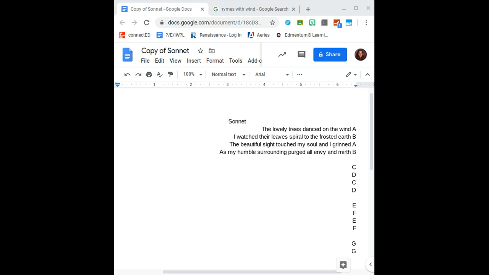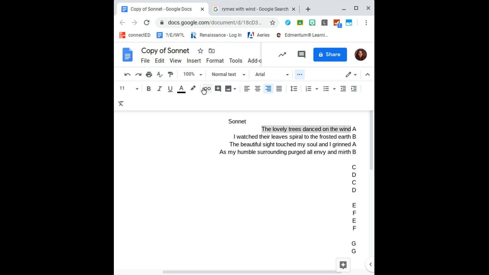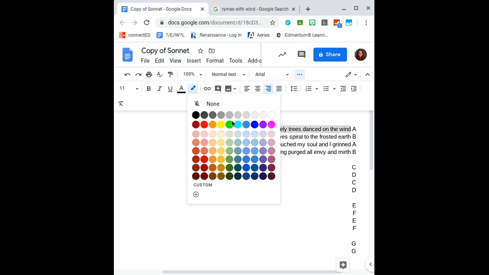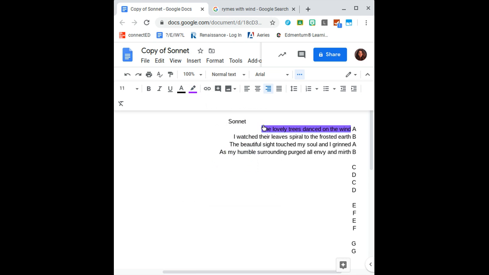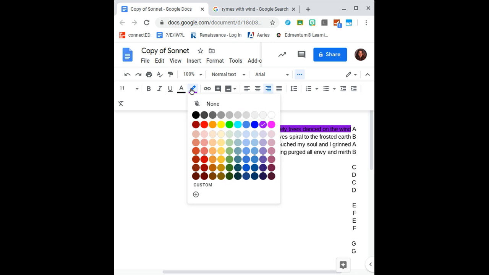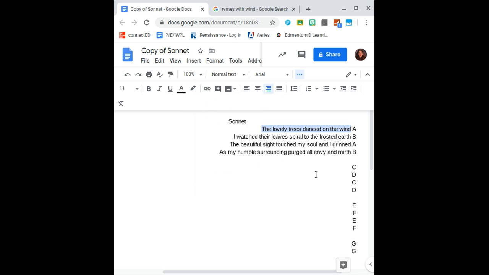When you do your examples, you need to highlight the line you used it in. So, what that means is you highlight, and then you go ahead and choose this little button. It says highlighter color, and I don't care what color you highlighted, but you're going to highlight your line. Oh, I don't like that I can't see that very well. I'm going to do a lighter color. There we go. Okay.